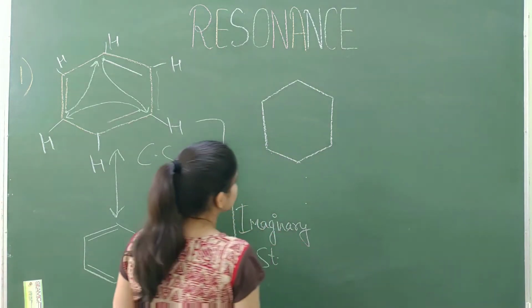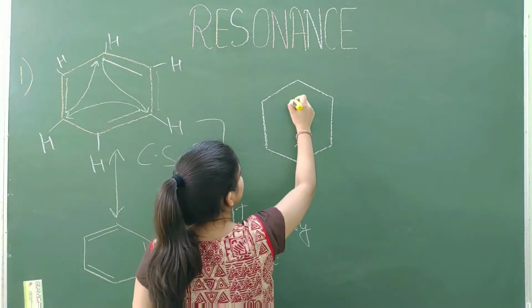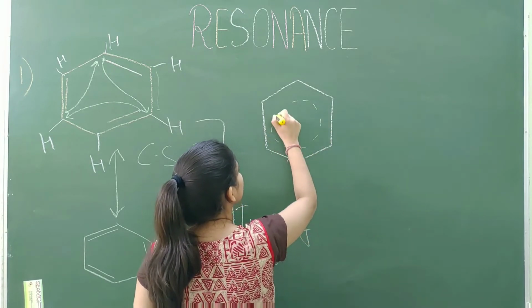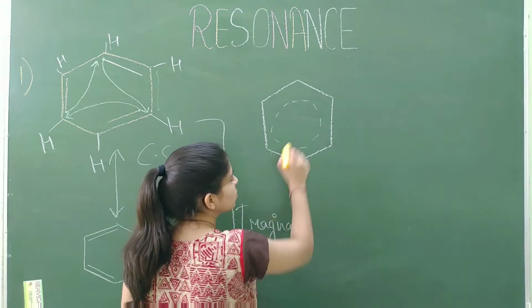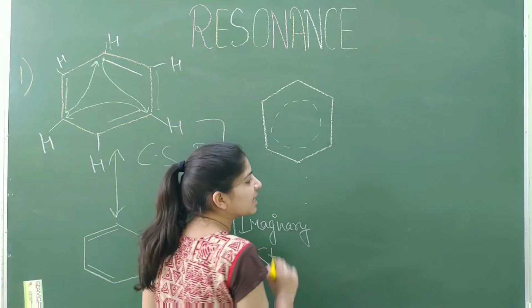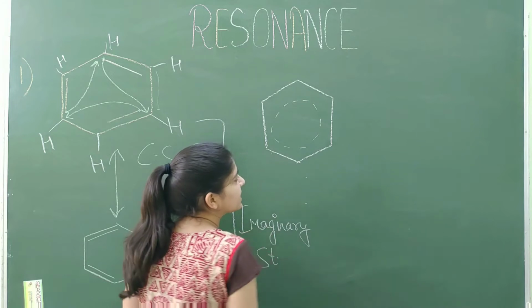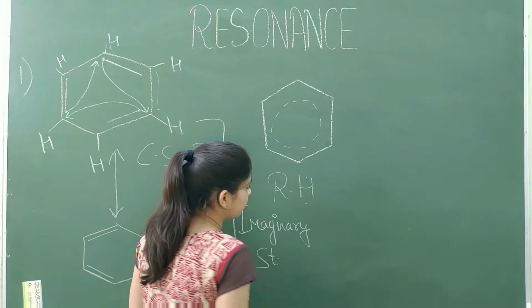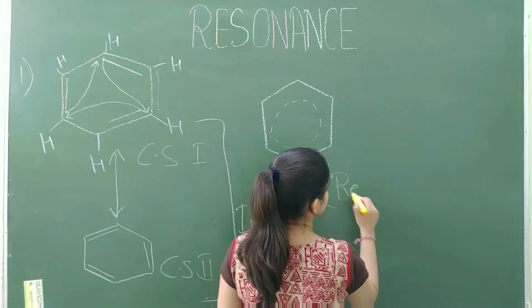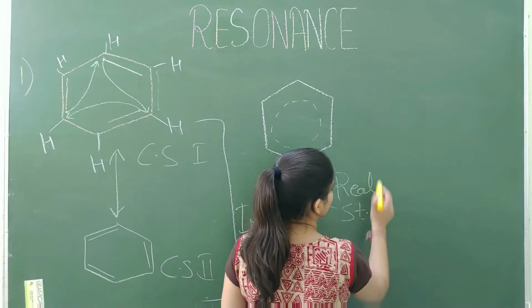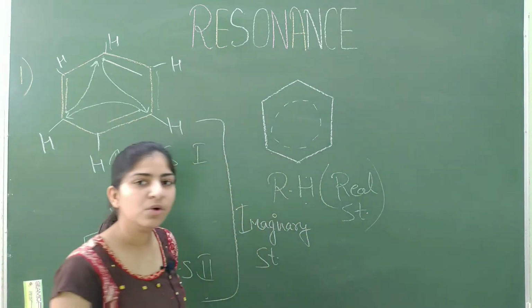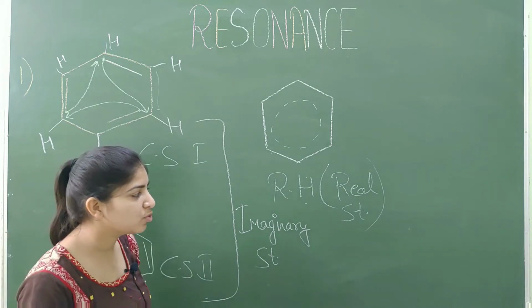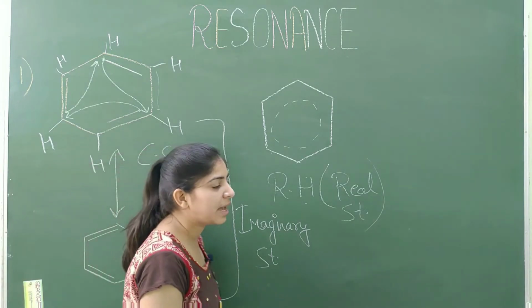So the partially present pi electrons are shown in the resonance hybrid by a dotted line. Okay, so this is the partial pi electrons which is present at each carbon. So this is the resonance hybrid, which is the real structure.